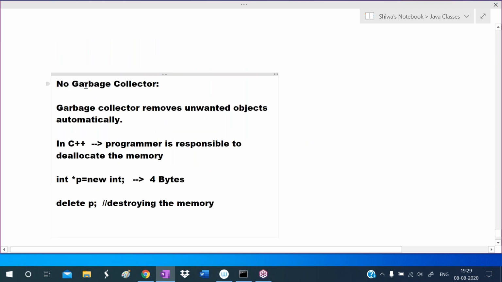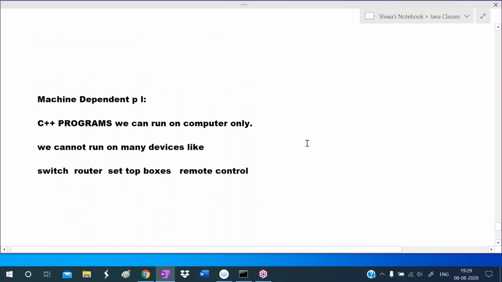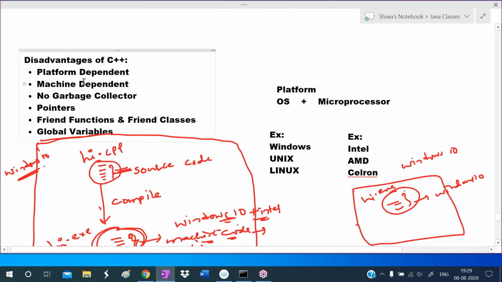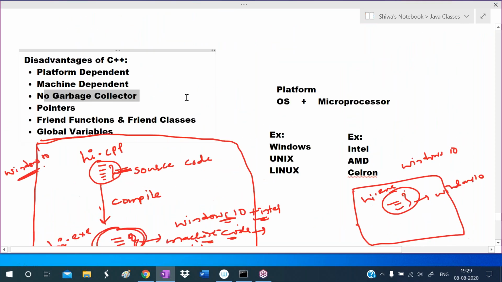Whereas if a garbage collector is available in the language, it removes unwanted objects. When there is no reference, the garbage collector automatically removes it. That is possible in Java or Python, but this feature is not available in C++. So memory management is the responsibility of the programmer in C++. That is the drawback: automatic memory management is not there in C++.